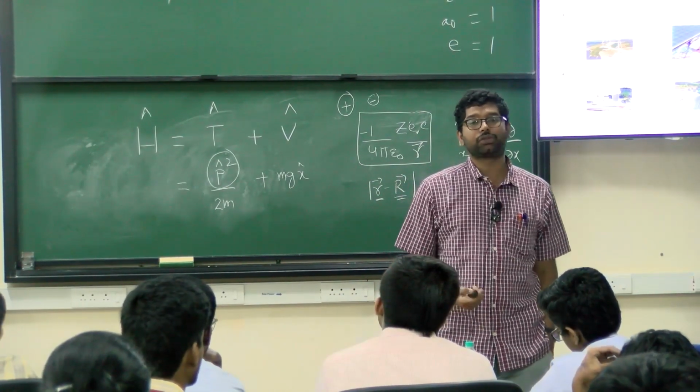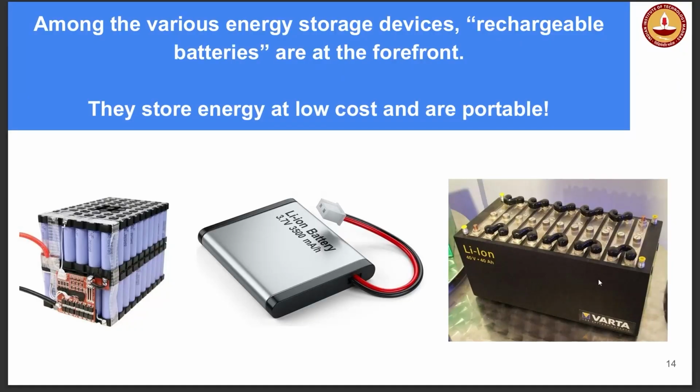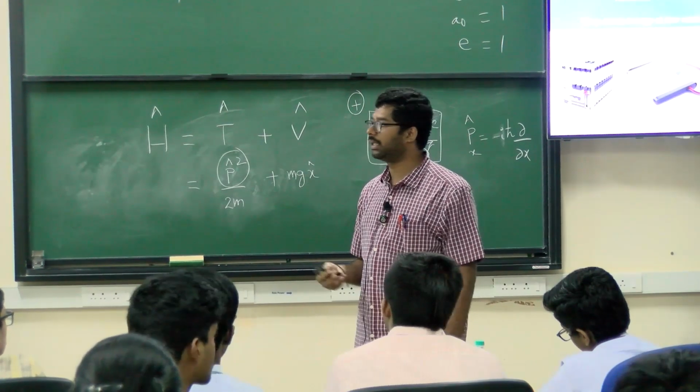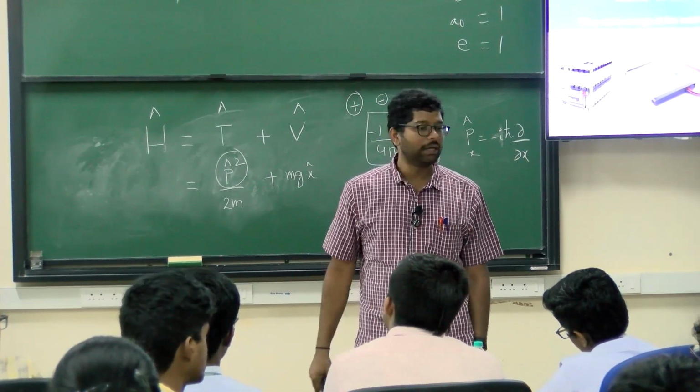So what are the ways to store energy? There are multiple ways. One of the best ways is portable or rechargeable batteries. Among the various kinds of rechargeable batteries, lithium-ion batteries are at the forefront. Again, I skipped one entire section on what you can do as storage. There are multiple ways of storage, and you should at least try to search on Google what they are. There are rotational ways, rotational kinetic energy. You can turn turbines and store the energy.